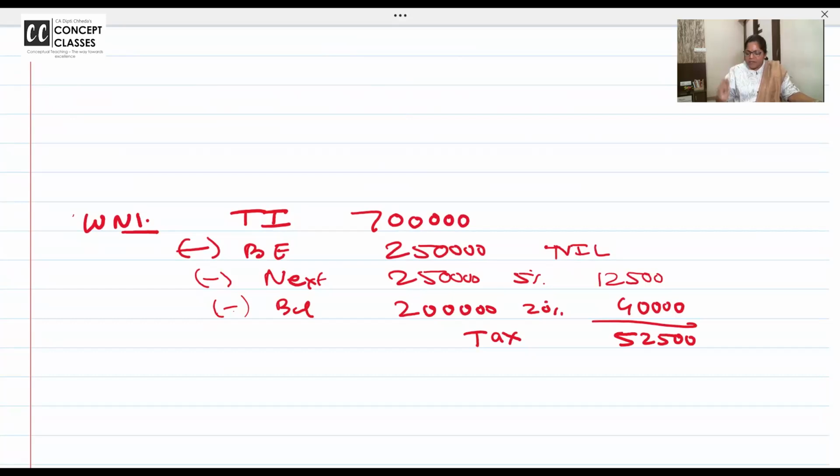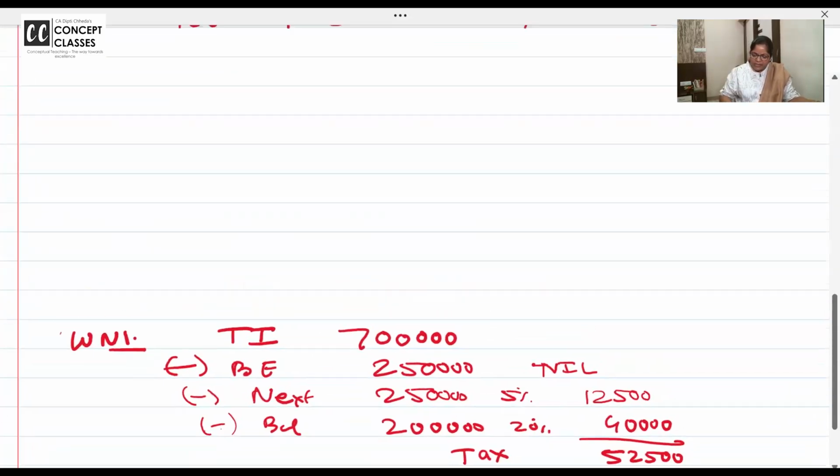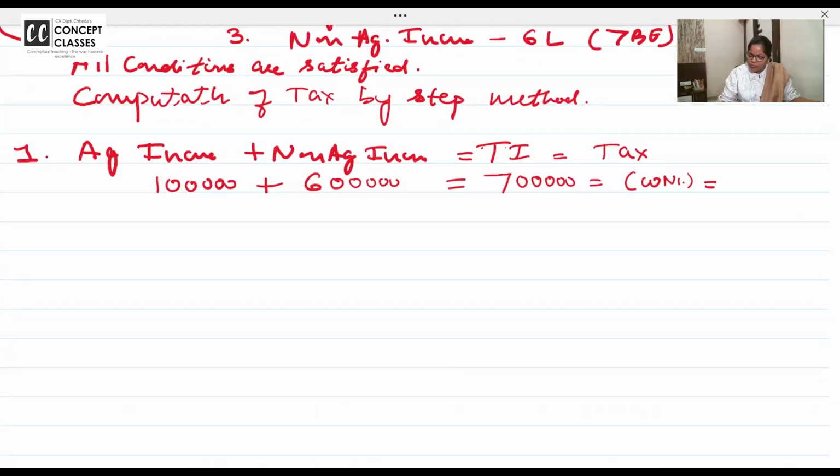Avoid the biggest blunder. Don't add health and education cess. I clearly told you, in steps 1 and 2, don't calculate the tax with cess. Ma'am, you taught us the same thing yesterday in marginal relief. Calculate the tax on 51 lakhs without cess. Calculate the tax on 50 lakhs without cess. Give the relief and then cess. तो इसको यहाँ लिख लो, 52,500.